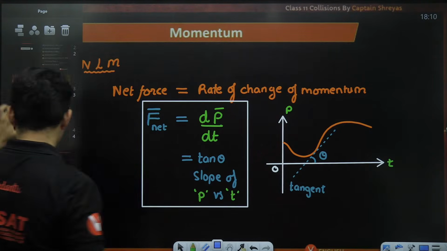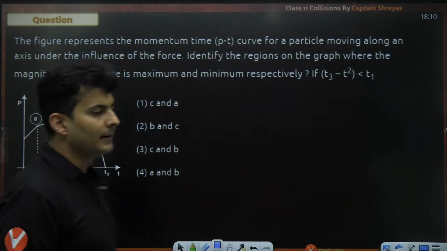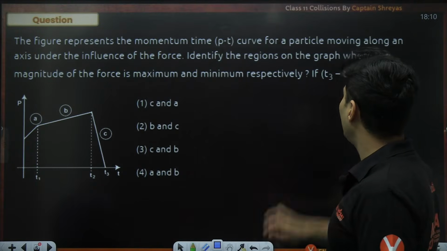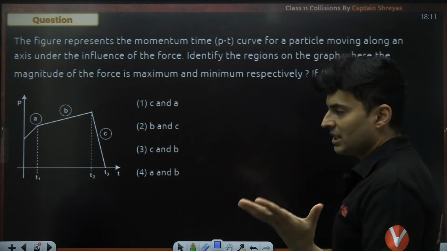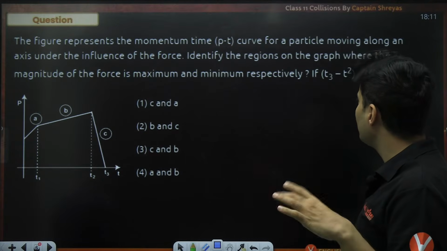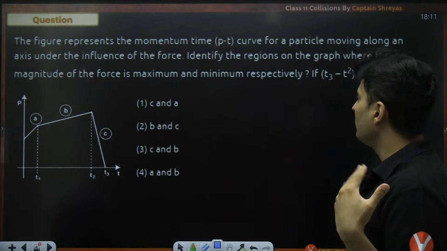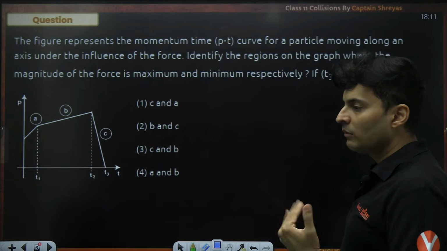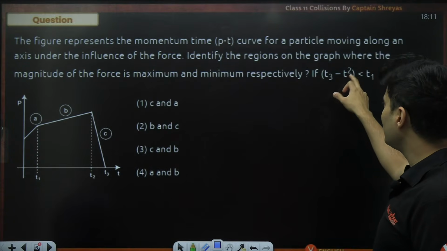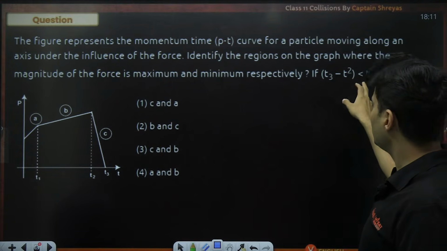Definitely it is. Let's do some questions on all these things so that you guys get an idea. Here is the first one. The figure represents the momentum time graph of a particle moving in a straight line along an axis under the influence of a force. Identify the region of the graph where the magnitude of the force is maximum and minimum respectively. Where is it maximum and where is it minimum? It is mentioned that T3 minus, not T square, it is T2. T3 minus T2.